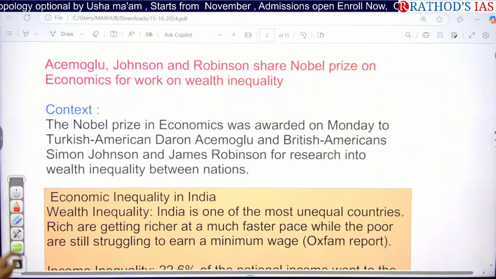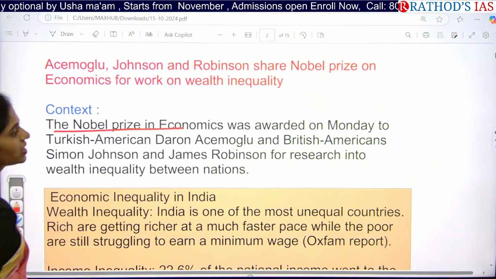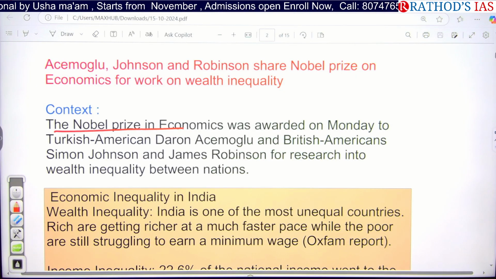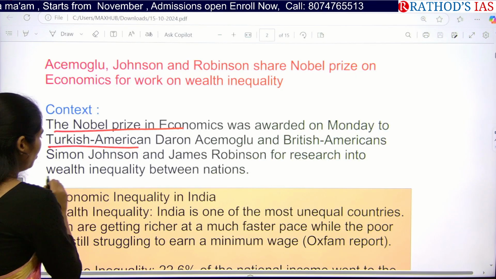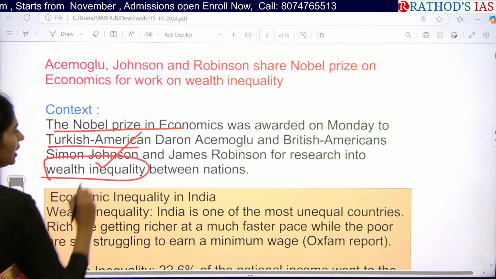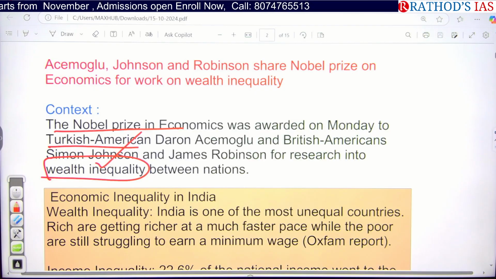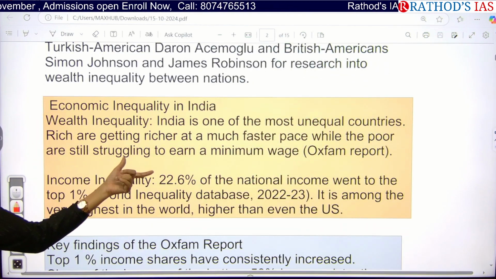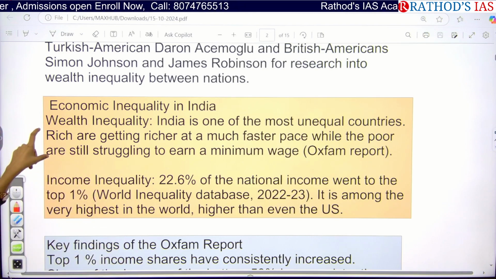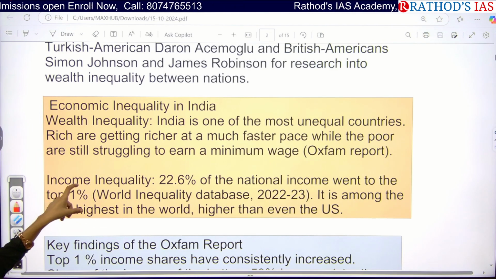So what is the context? Context says the Nobel Prize in Economics was awarded to these Turkish American people and as well as British Americans for the work they did on wealth inequality between different countries. So if you see from the perspective of India, economic inequalities are of two types in India. First one is wealth inequality, second one is income inequality.